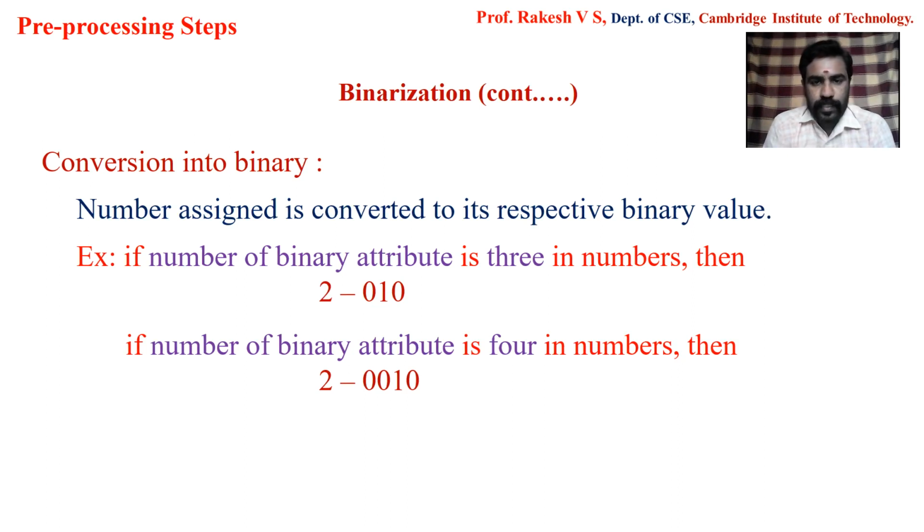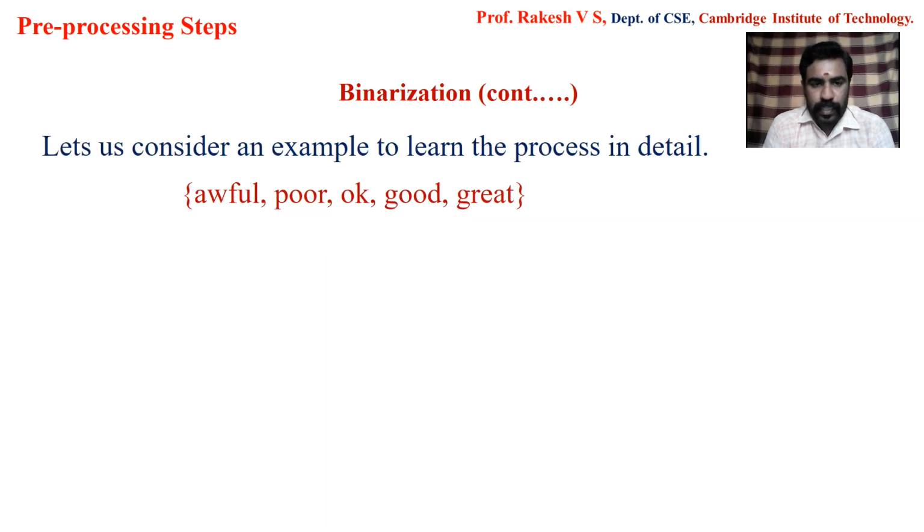Now let us consider an example and see the complete process of binarization. Let us consider an example in which we have been given 5 categorical values, that is awful, poor, okay, good, great. As I told earlier, when I say categorical, it can be nominal or ordinal. As you can see from this example, this is an ordinal type. Now what we have to do is, I'll list this in tabular form first.